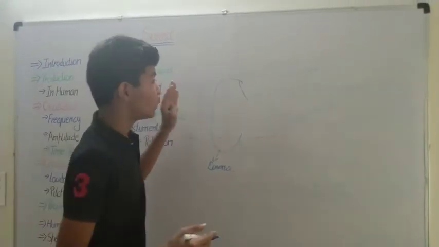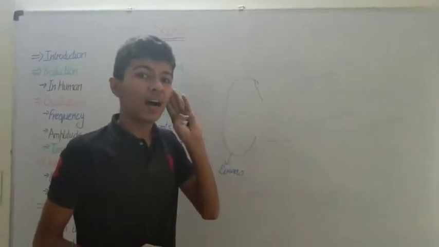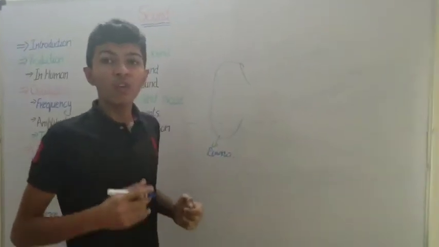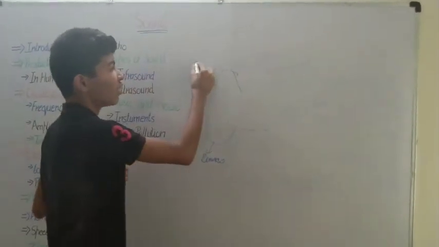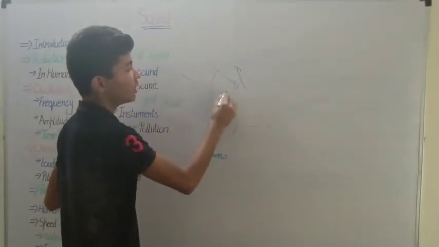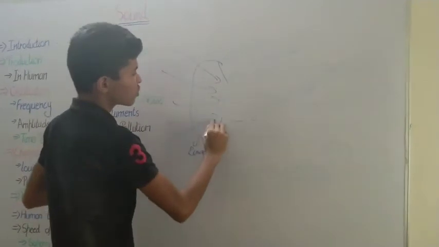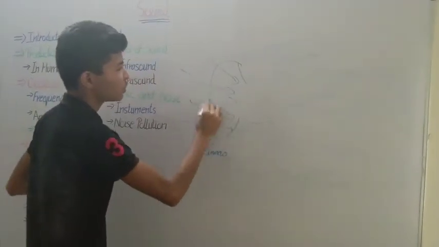This is the outer, muscular part of the ear, which helps to focus all the sound coming in.